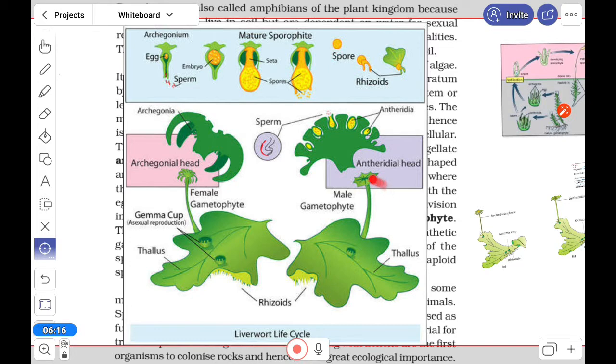Now look at here in the male gametophyte. In the male gametophyte is the antheridial head. So these are the antheridia. Antheridia, it means the plural it is. So one is antheridium. If we take this one antheridium, here the sperm is produced. Look at the sperm. It looks biflagellate, and peculiar. It looks like a curved structure. So this forms when it fertilizes. Here is the embryo, I mean the embryonic stage is there. So you can see the male and the female part of it.